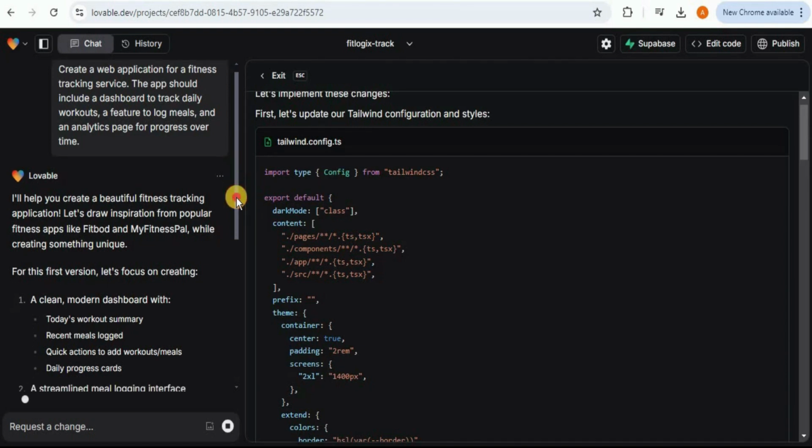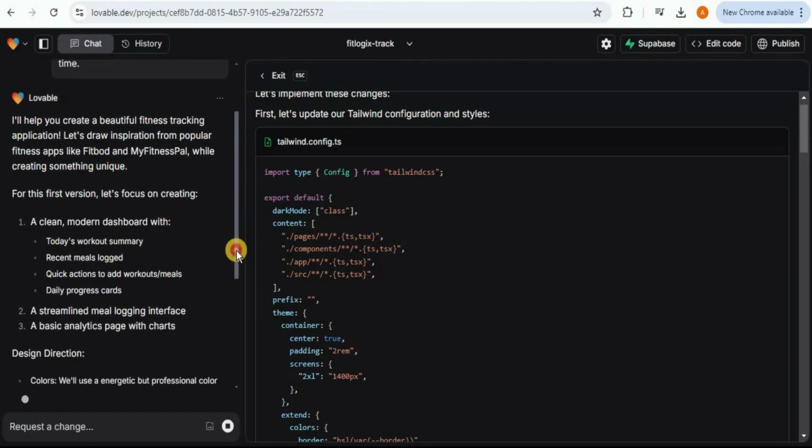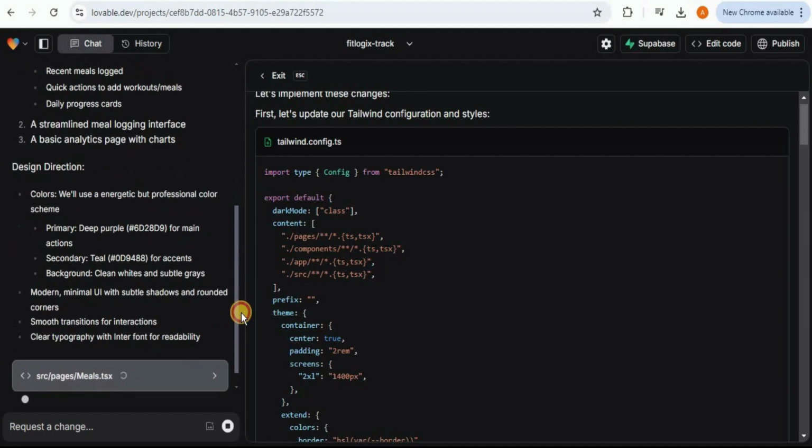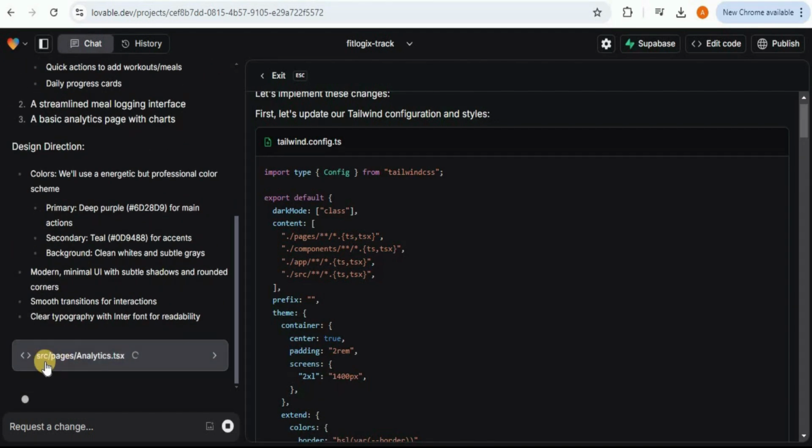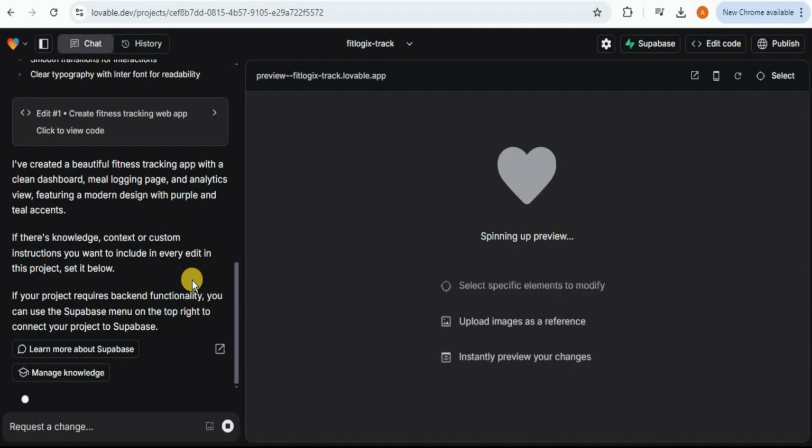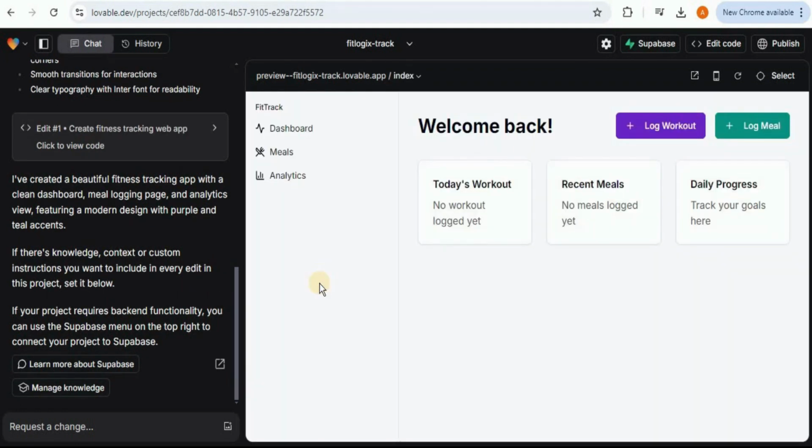And then here on the left hand side, it is providing us information about what it has implemented and how it is implementing everything. So here you can see it is generating all the different pages. We have a page for the meals, for the analytics, we have a page for the app, an index page. And on the basis of all of these pages, now it is spinning up the preview for the application. And once the application coding is done, it is going to provide us a preview of the application starting from the index page. So you can see that on the dashboard, we have 3 cards showing the workout details, the recent meals, the daily progress, and then we have the buttons to log the workout and log the meals.